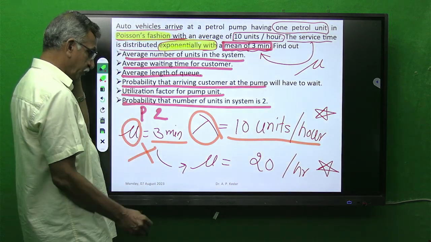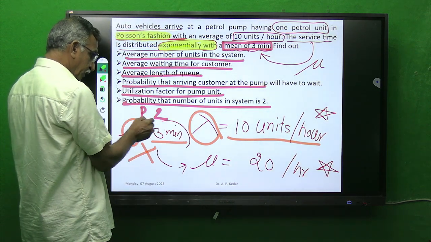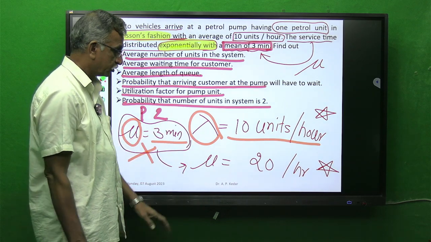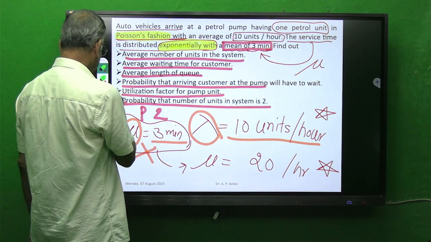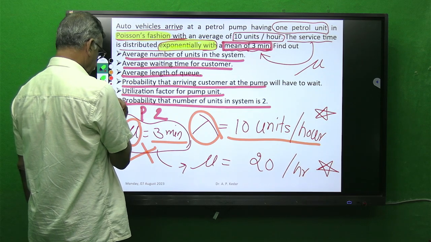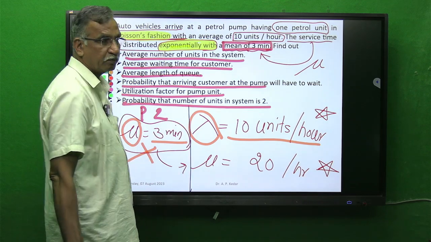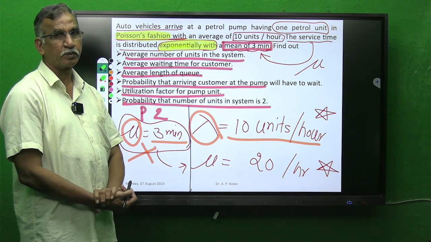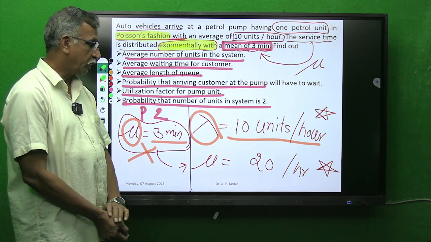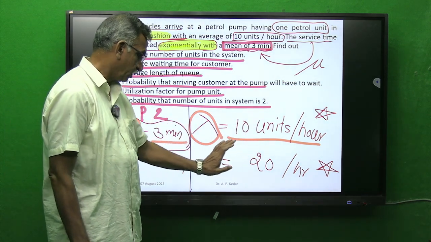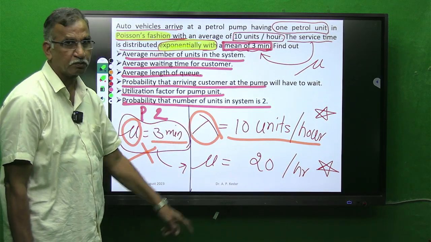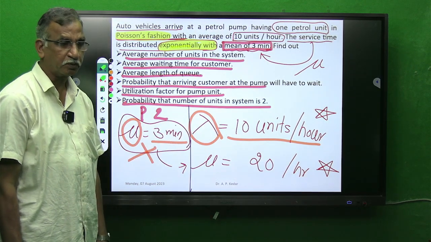So see the mistake, if you do this blunder and put the value in the formula, you will be wrong. So now what we did is we have brought the variables to a common platform, and now students, it's simple. You have to remember the formula. Once you are through with this, you put these values in the formula and calculate with the help of a calculator.